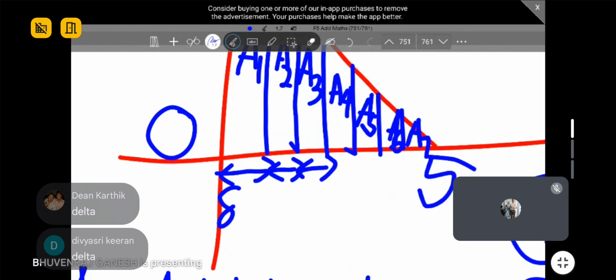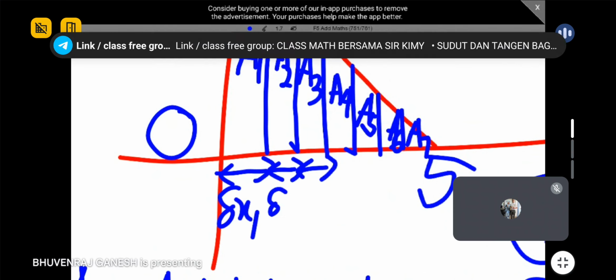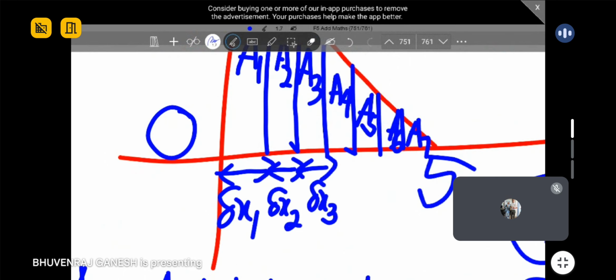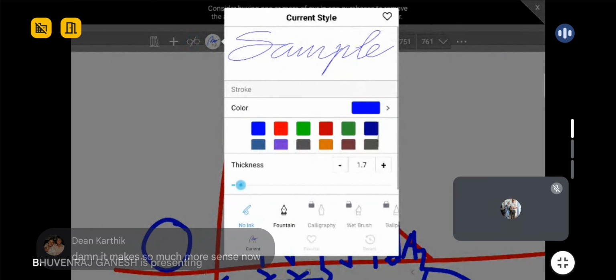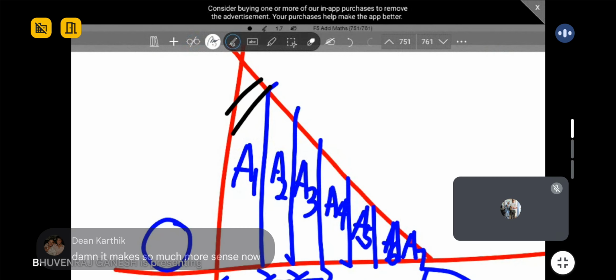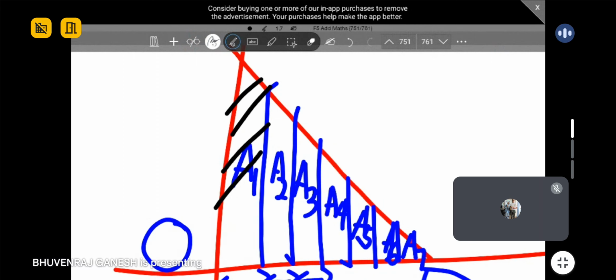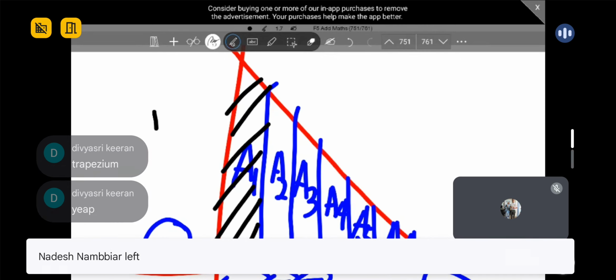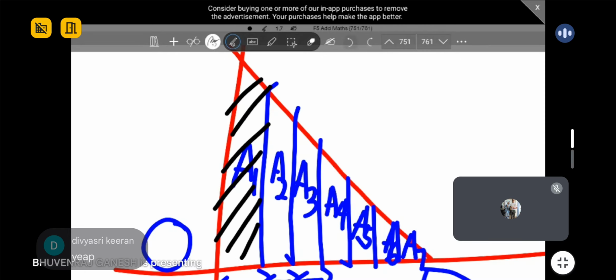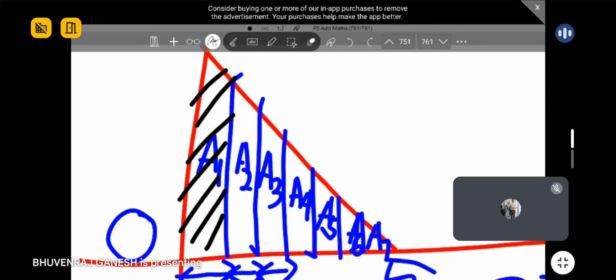Okay, delta. So all of this is your delta x, guys. Delta x1, delta x2, delta x3 until number 7. Okay, so basically, if you see these areas, you will notice that it is a rectangle. Wait, let me see. Not a rectangle, it's a trapezium. Am I right, guys? Can you see? Yeah. So basically, to count these individual areas, you must use the formula for trapezium for every single one.